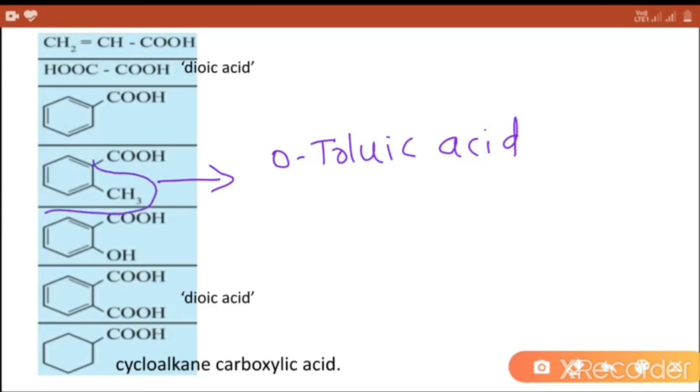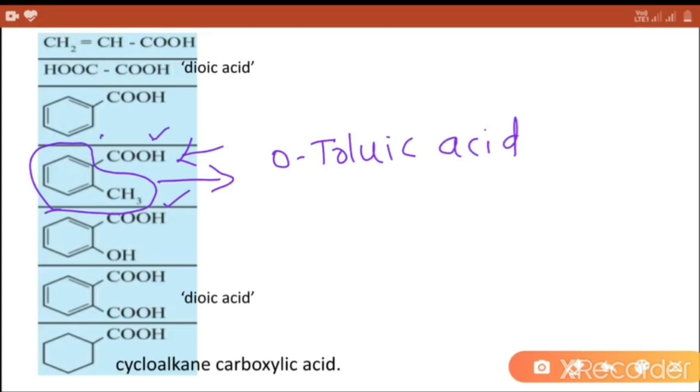and to give the IUPAC name, carboxyl and methyl 2 functional groups are present.